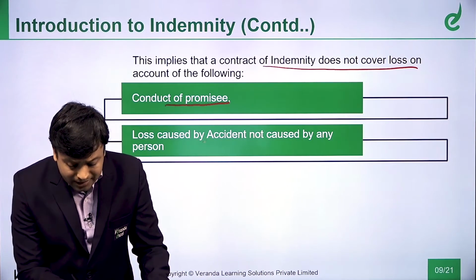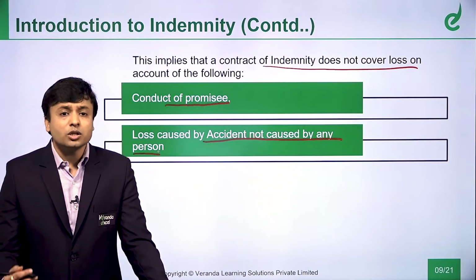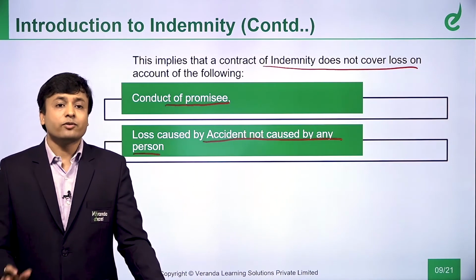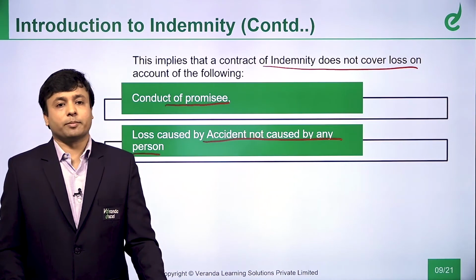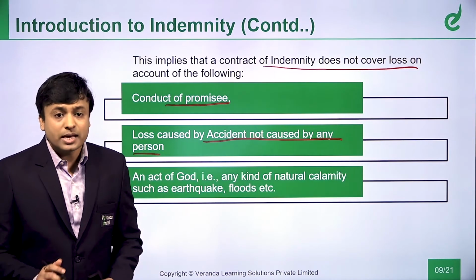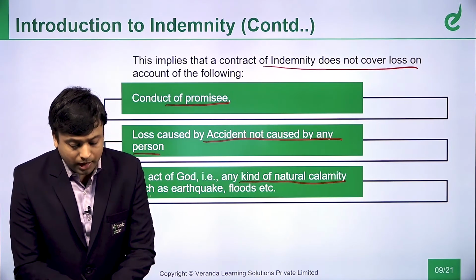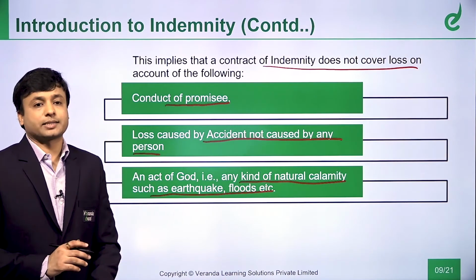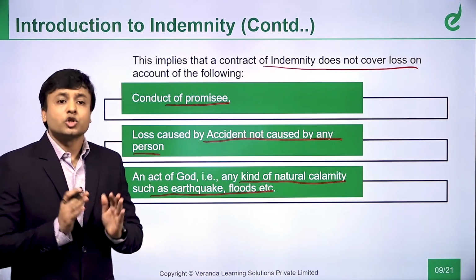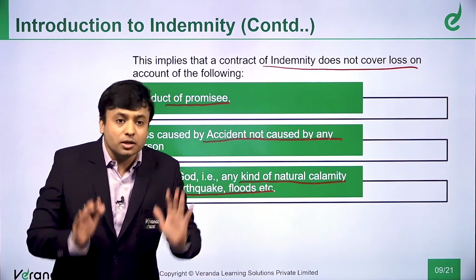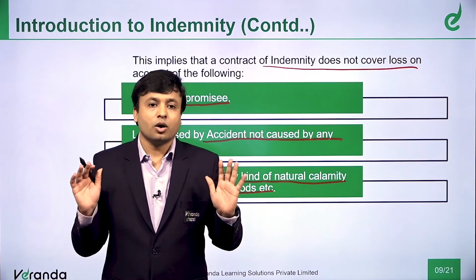Loss caused by accident, not caused by any person. So any loss which is caused by an accident and which is not caused by any person is also not a contract of indemnity. And the third one is an act of God, that is any kind of natural calamity such as earthquake, floods, etc. So basically what we understand out of this is the loss should have been caused by the promisor himself or any other person, but not these three persons or not these three events.